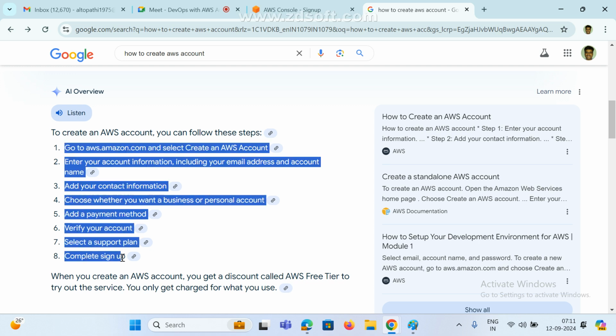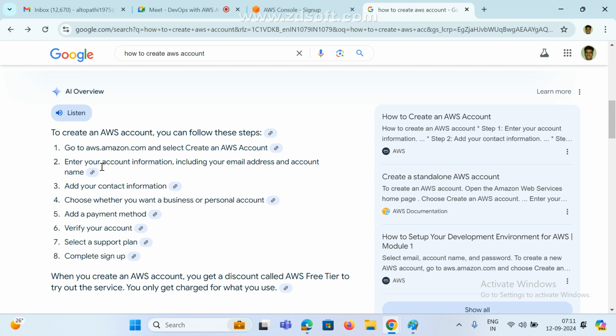So these are the basic steps. First it asks for your email ID. Once verification is done, next it asks for your contact information. Whatever information you have, just fill it. Select a personal account, this is mandatory.